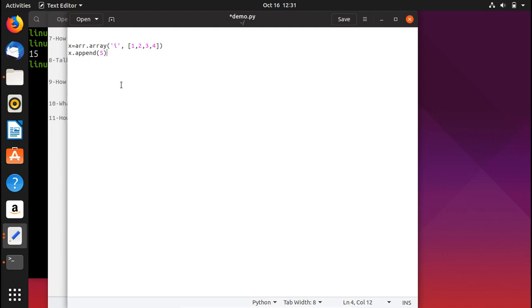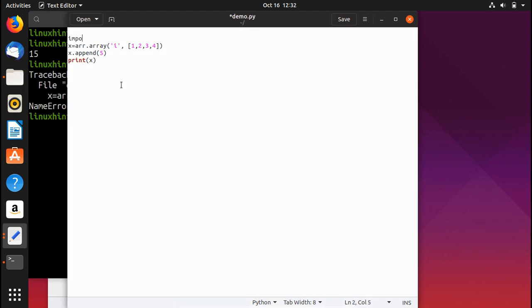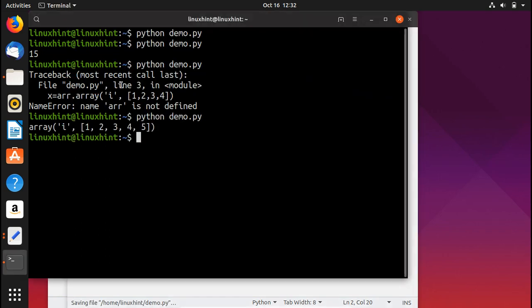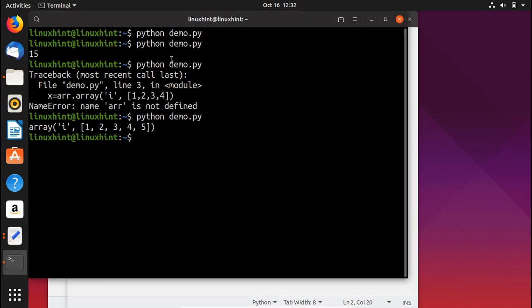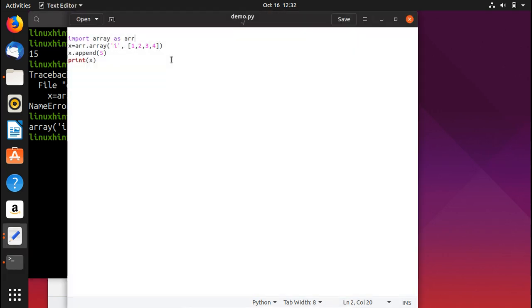If I try to print it right here, I'm going to write import array as ARR. Now if we save it and run our script, you can see that the value has been appended successfully at the end of this array. You can see that 5 is not inside the definition of the array, but when we print it out, we have 5 there, which means that we have appended it successfully.